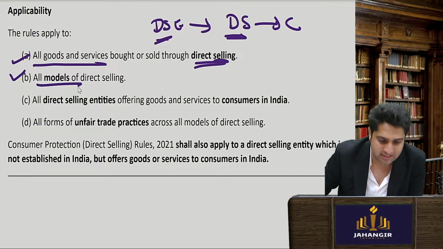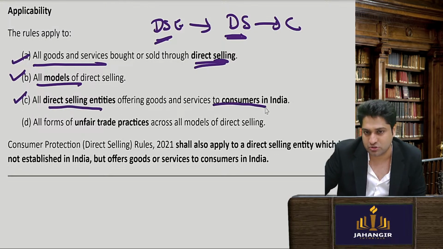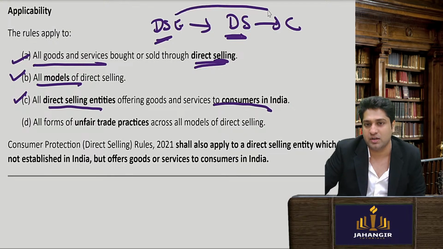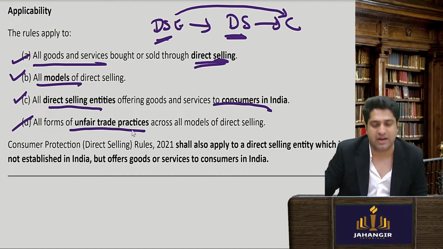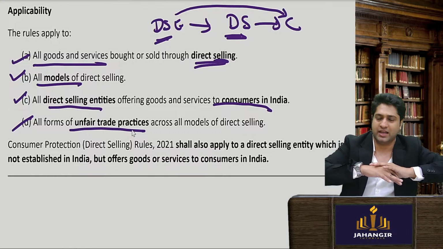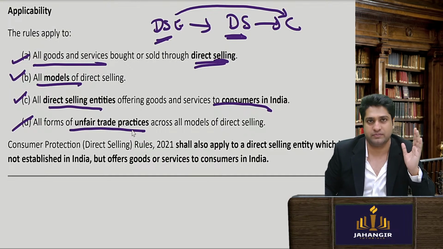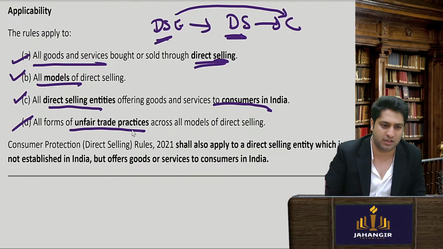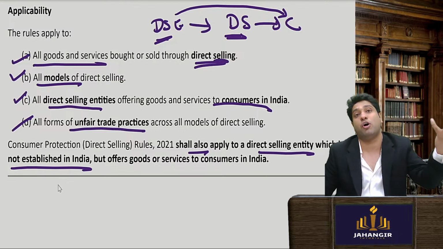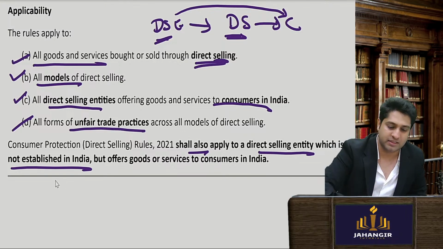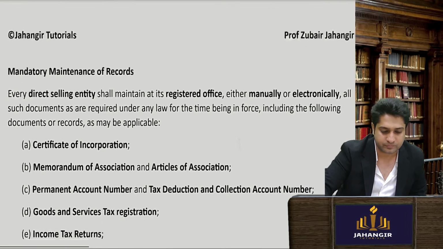All models of direct selling are covered. Any kind of method has been covered. All direct selling entities offering goods and services to consumers are covered. So if they have also sold directly to any consumer, even they will have to follow these rules. All forms of unfair trade practice are covered, and even if you do anything wrong, like false marketing, that is covered. These rules also apply to direct selling entities which are not established in India. Even a foreign company doing direct selling business will have to follow the Consumer Protection (Direct Selling) Rules, 2021.